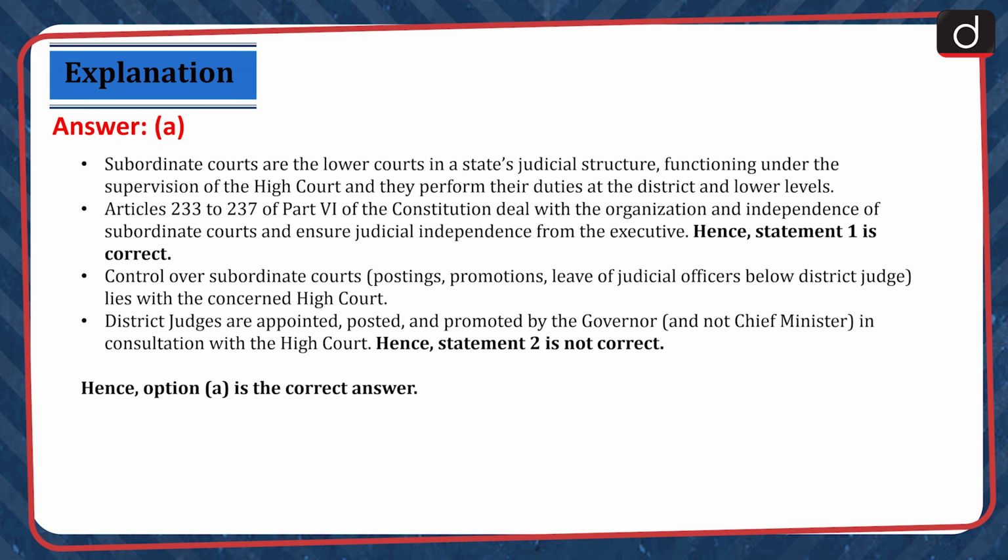Control over subordinate courts on postings, promotions, leave of judicial officers below district judge lies with the concerned High Court. District judges are appointed, posted, and promoted by the governor and not Chief Minister in consultation with the High Court. Hence, statement 2 is not correct. Hence, option A is the correct answer.